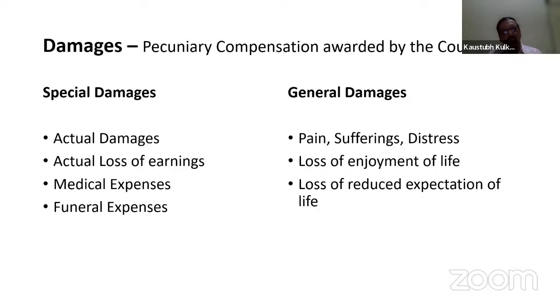So here you can establish the damages by way of a receipt or invoices or bills. So these are the actual damages. Whereas the general damages are the pain, sufferings, and distress. Pain, sufferings, and distress, you cannot count. You cannot have the bills, you cannot have the invoices, but they are termed as general damages.